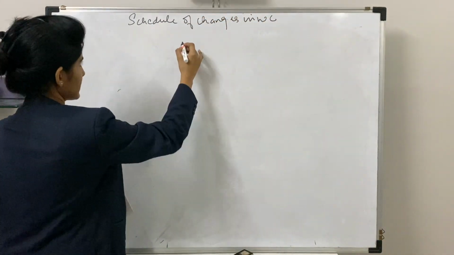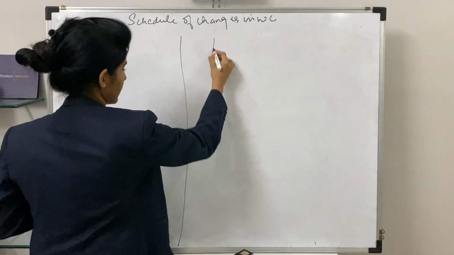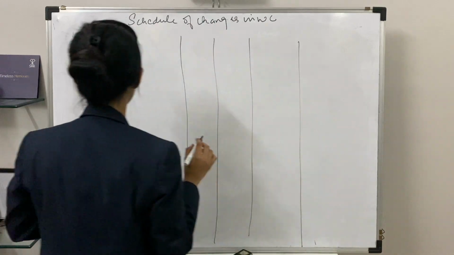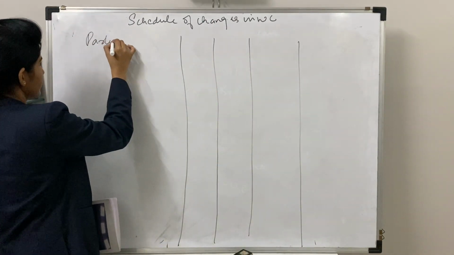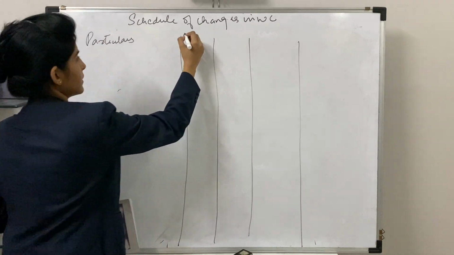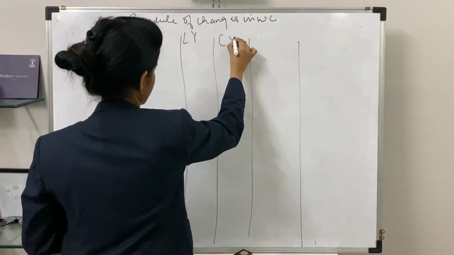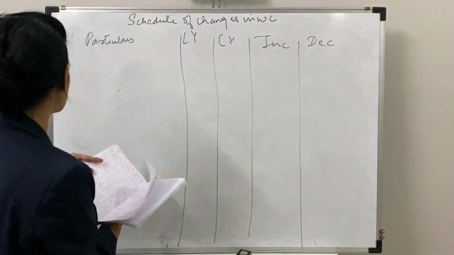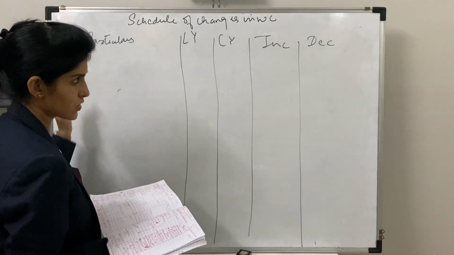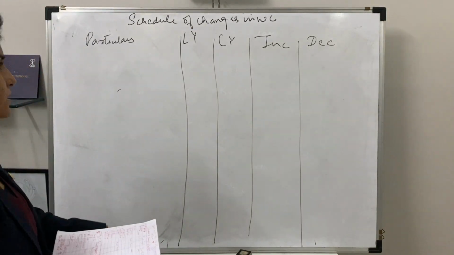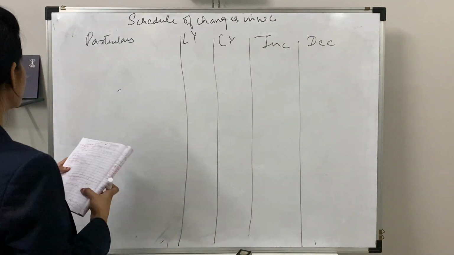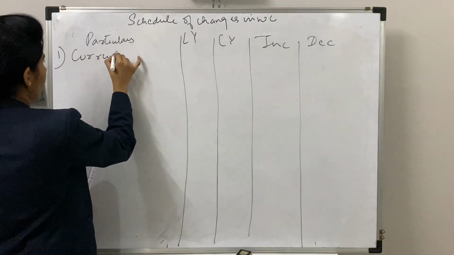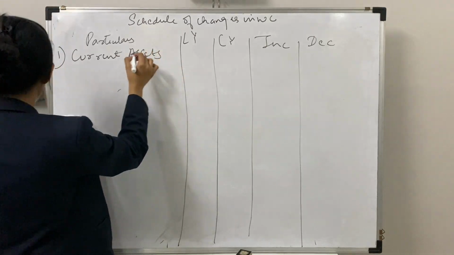Now the format for the same will be particulars, last year or previous year, current year, increase or decrease. Now we'll focus on the current assets first. Looking at the space, we'll put current assets first, then we'll continue the statement with the current liability. Now moving on to the current assets, all those things recorded in the current assets will be recorded over here.